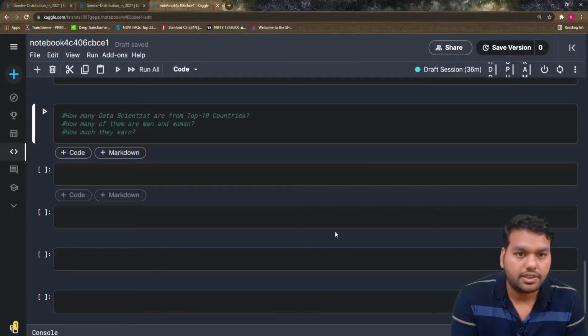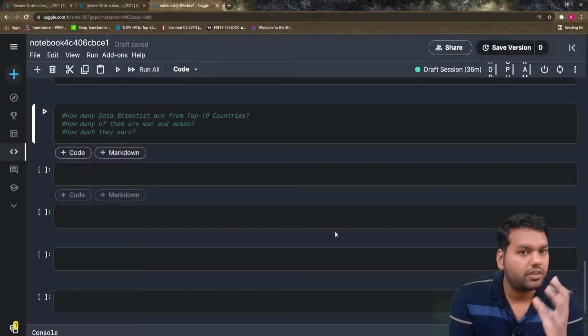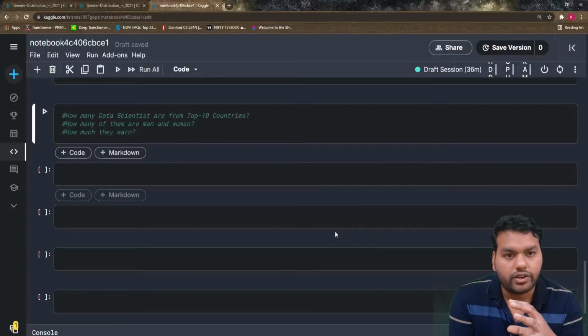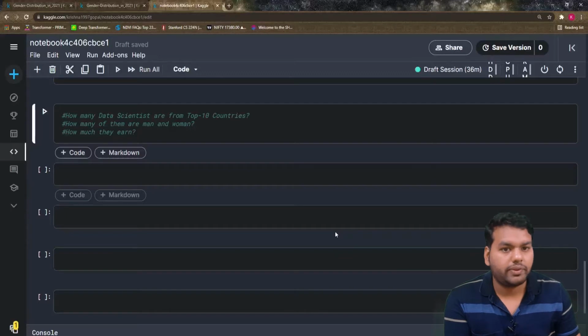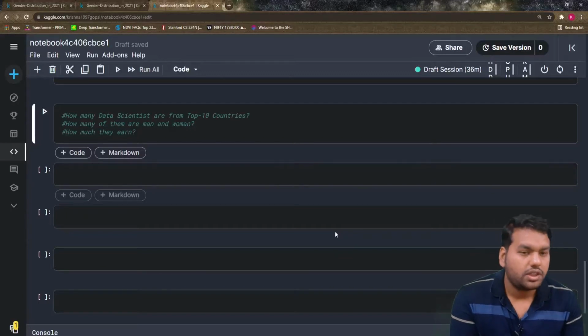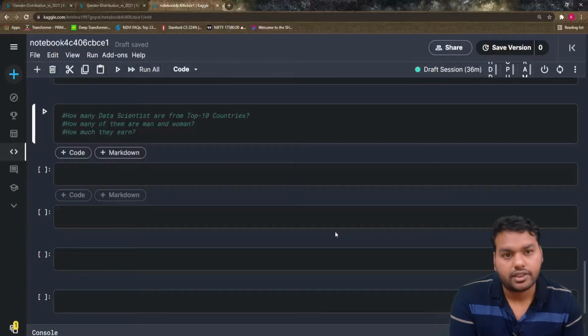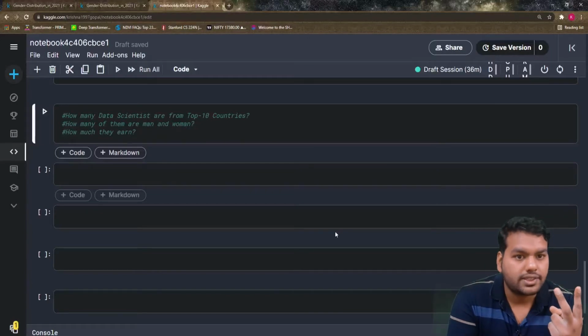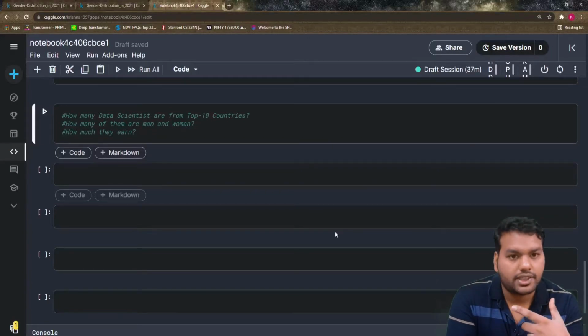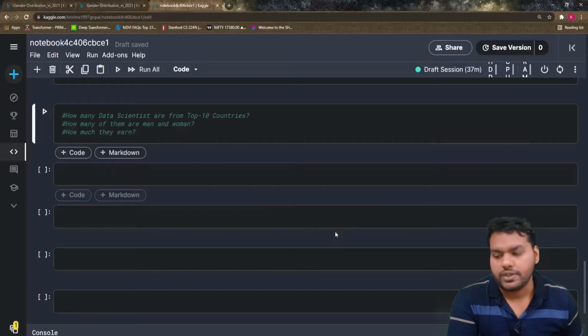To start this exercise, we first want to know how many data scientists are coming from the different countries, and of those data scientists, how many are men and how many are women. That is what our pie chart shows. Then in the second column there is a horizontal bar chart which talks about the salary. In this graph we have to perform two exercises. I'm going to do one exercise first, then follow up with the second.